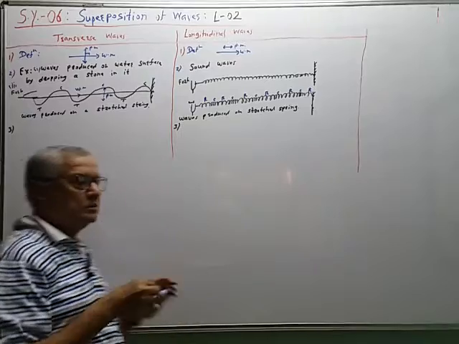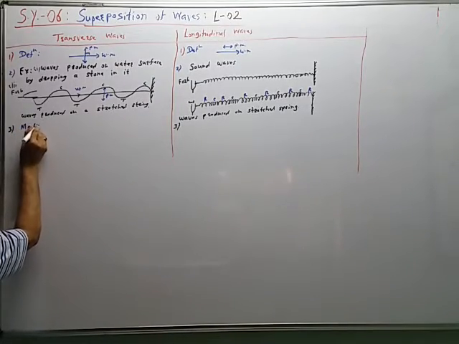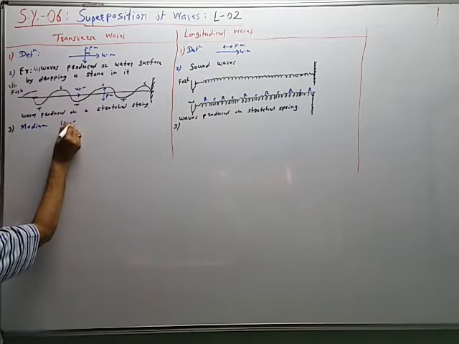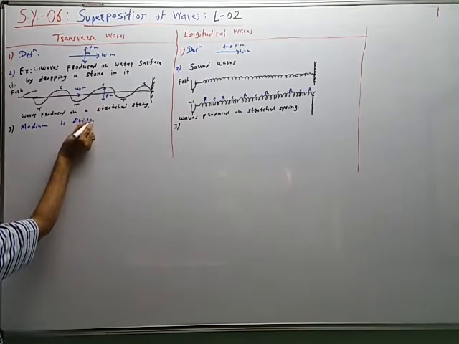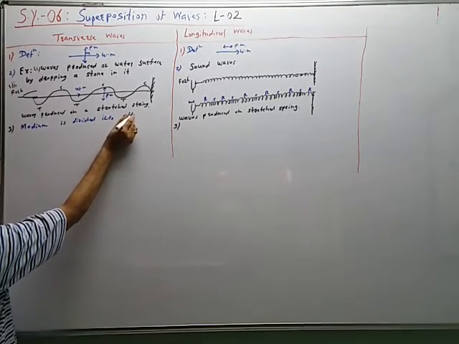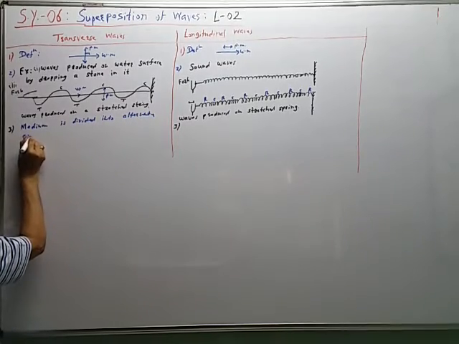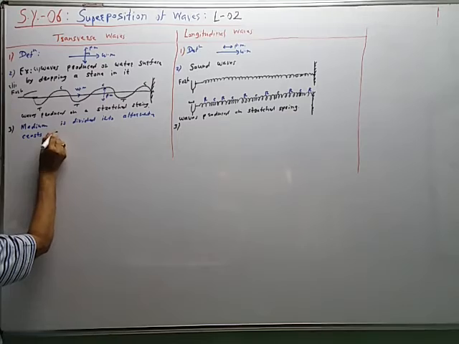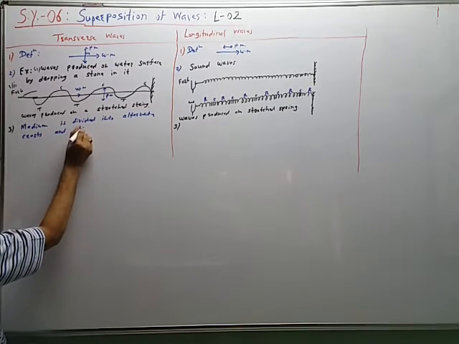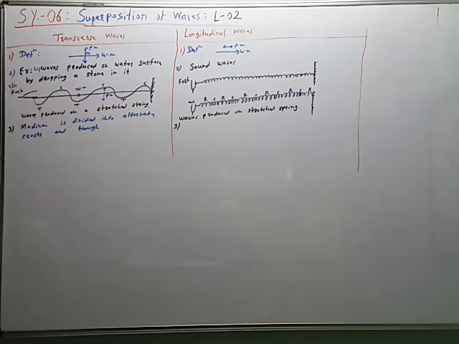Third point of difference is this. In a transverse wave, the medium is divided into alternate crests and troughs. C for crest in this figure and T for trough. So we observe alternate crests and troughs like this.